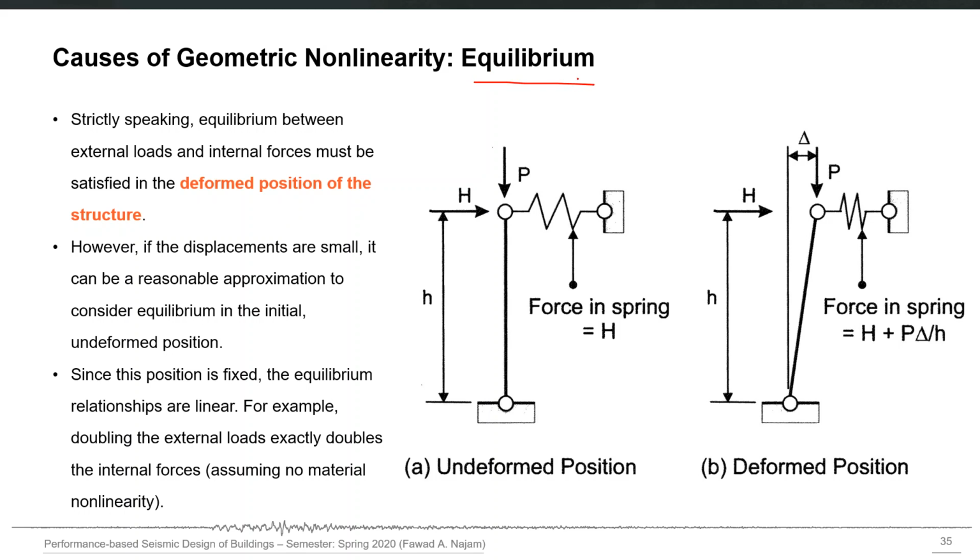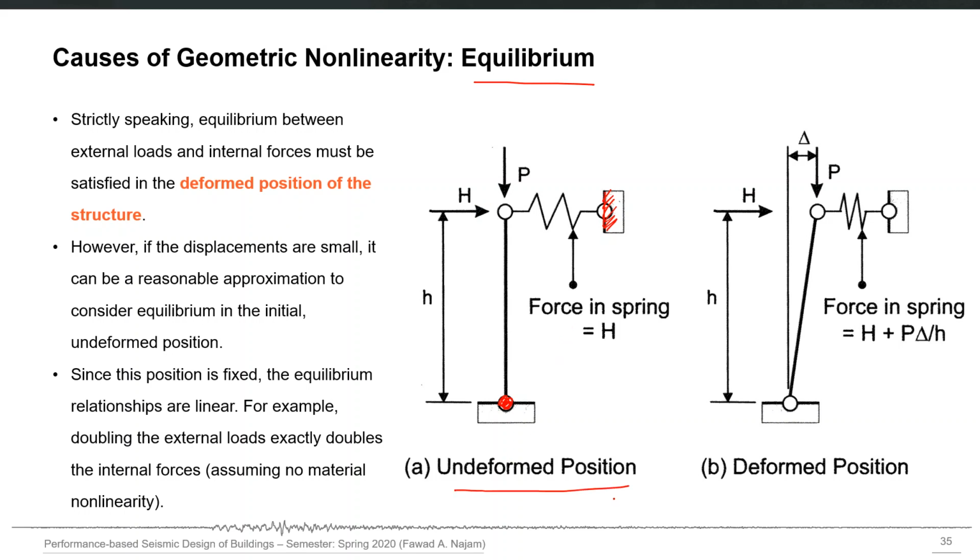Here I have a column which has a pin support here and one free end, and that is connected with a spring, and the spring is fixed at that end. Now let's say that it is subjected to both a horizontal force H as well as a vertical force P, and this is the undeformed position.